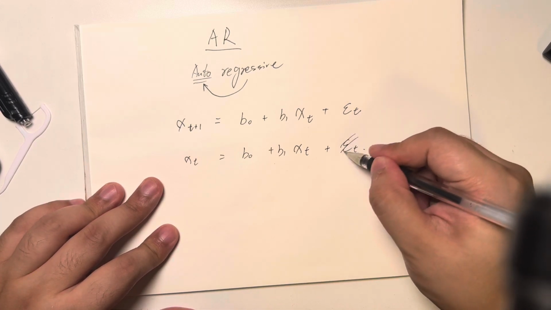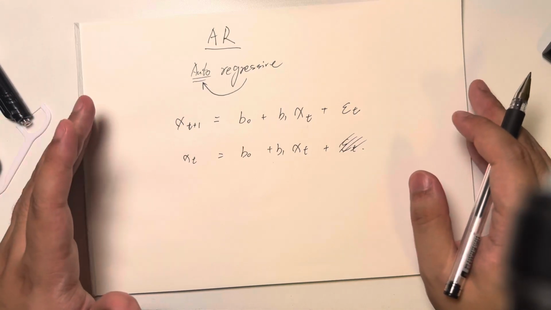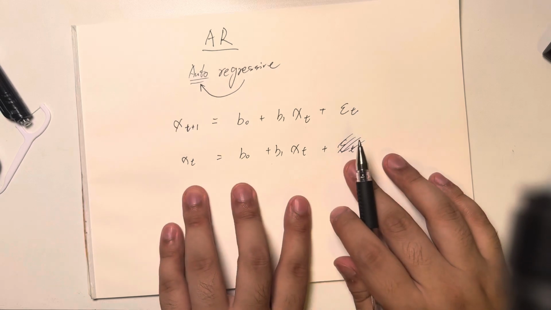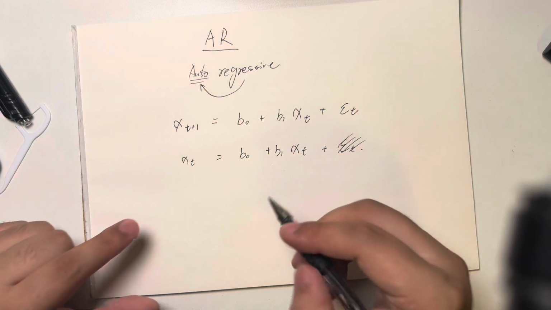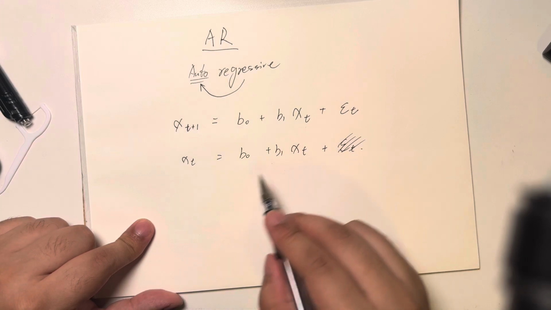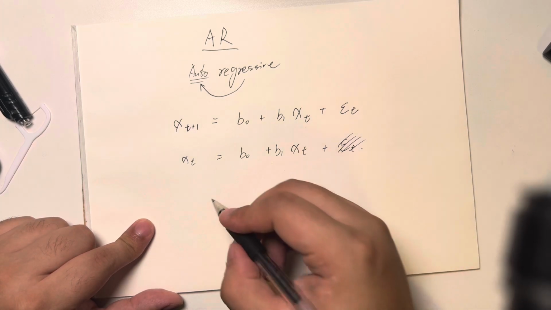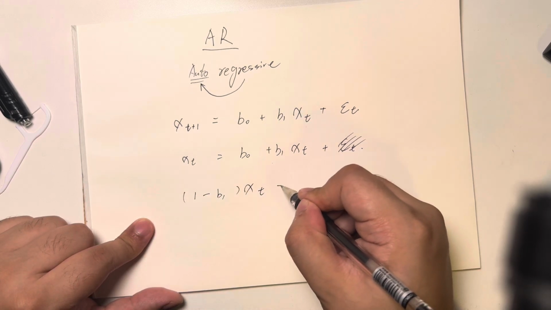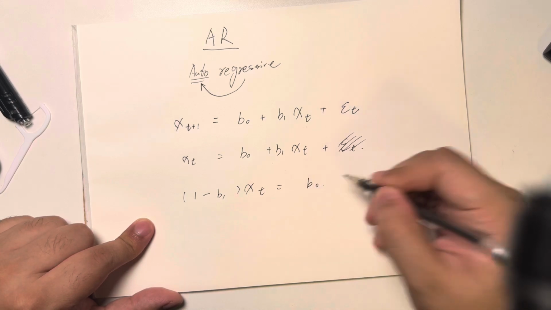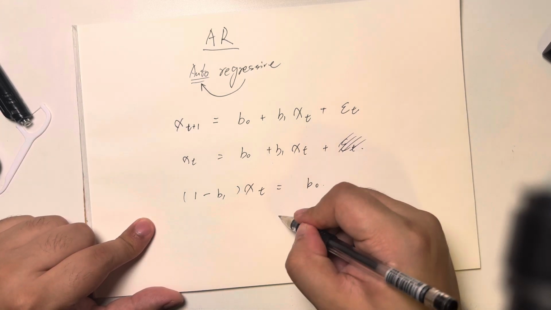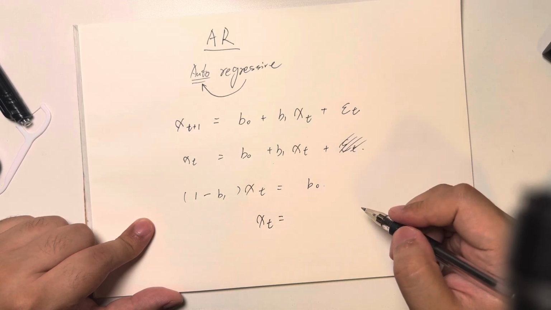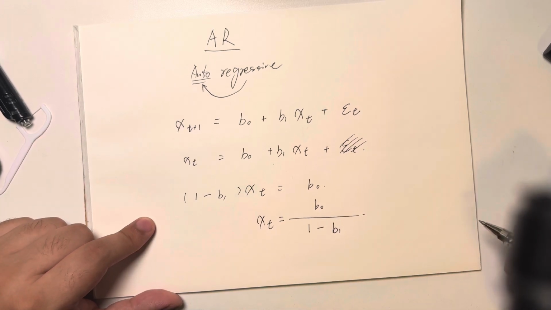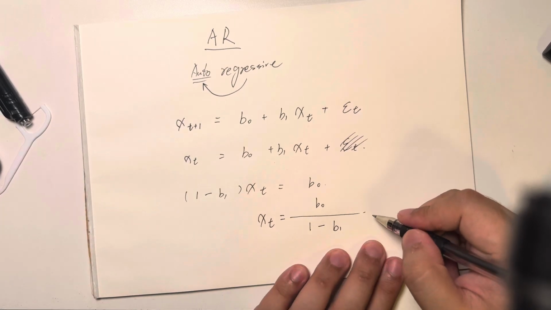The expectation of epsilon is always 0, so let's just get rid of this. Then we can move it around to the left, so we get 1 minus b1 times xt equals b0. So xt equals b0 divided by 1 minus b1. So that's the mean reverting level.